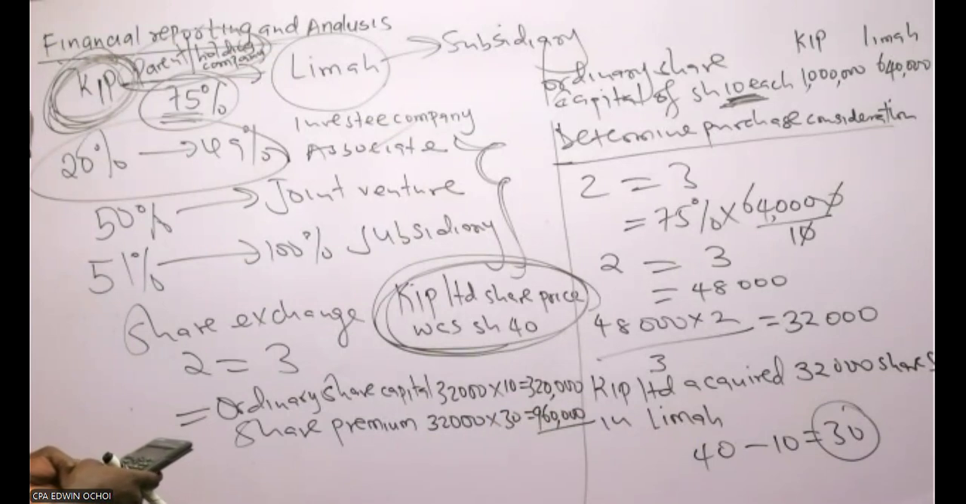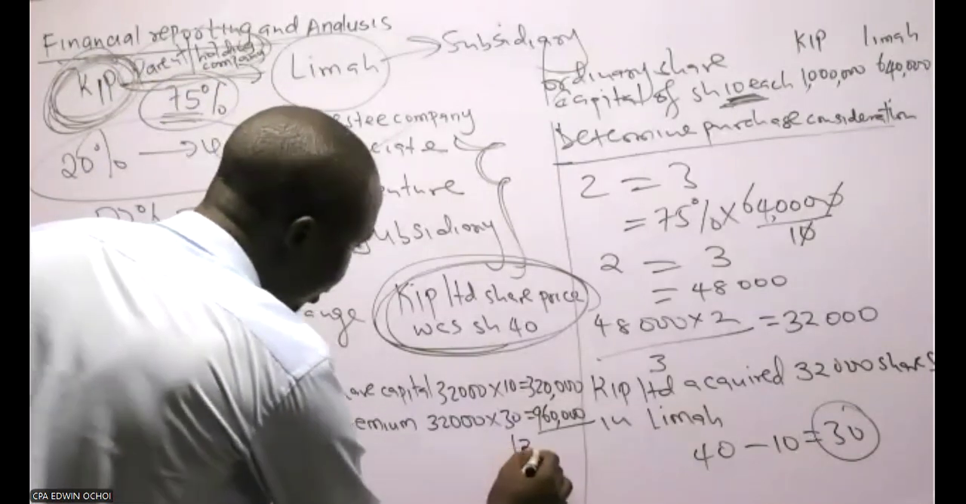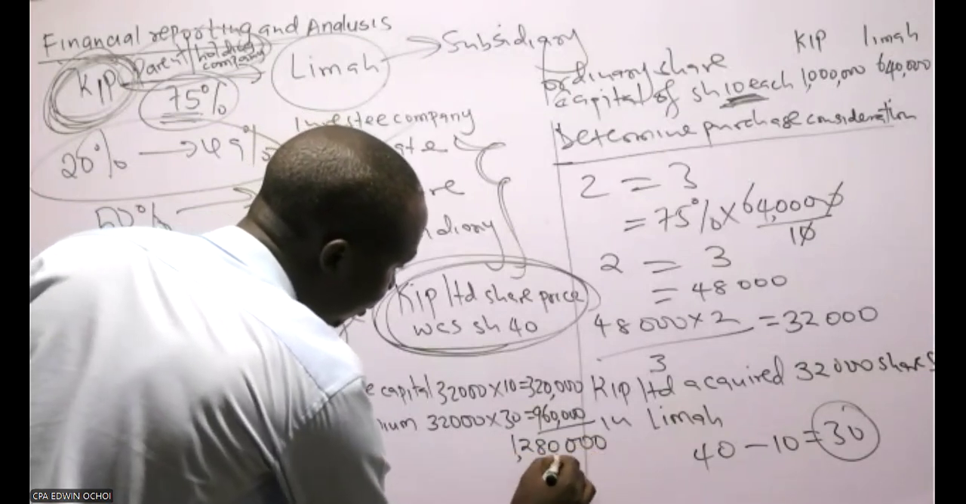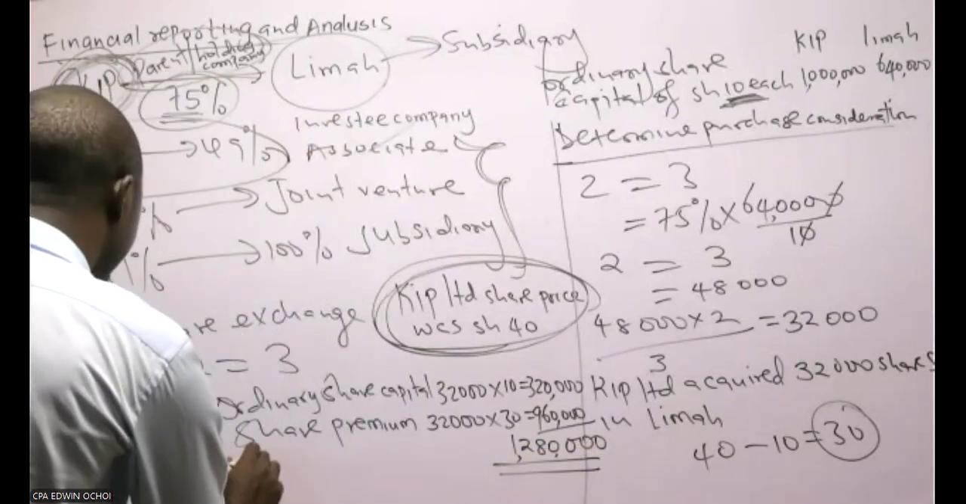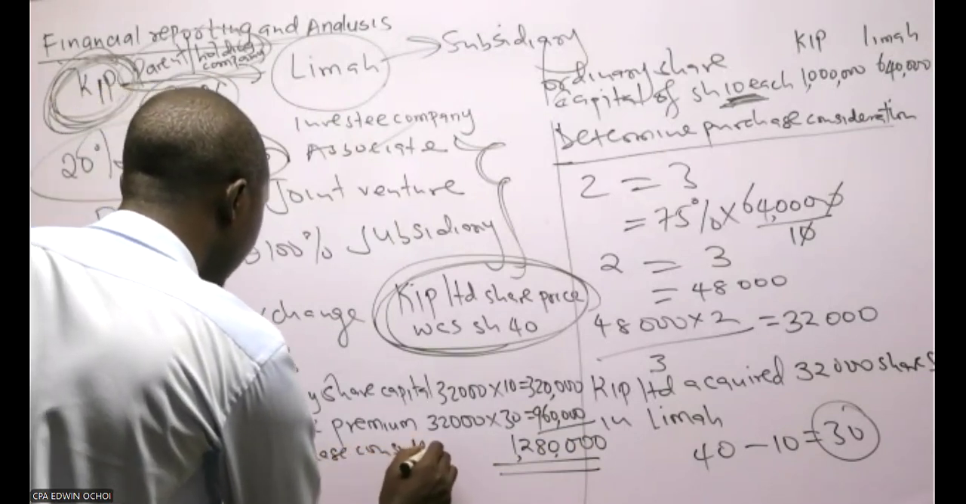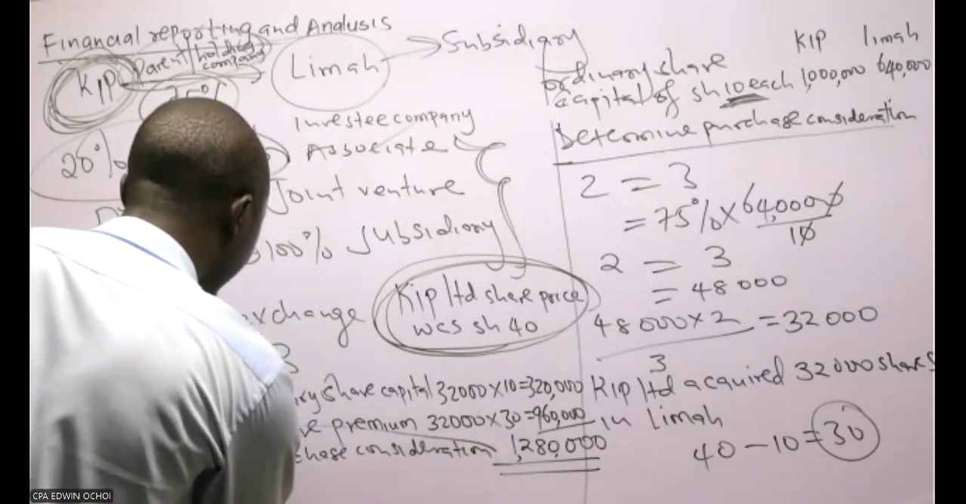So 320,000 plus 960,000 will be 1.28 million. And that is our purchase consideration.